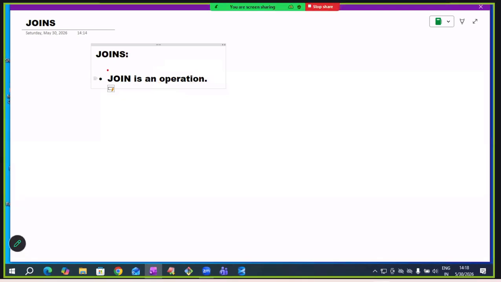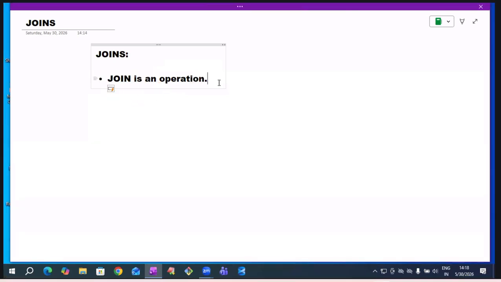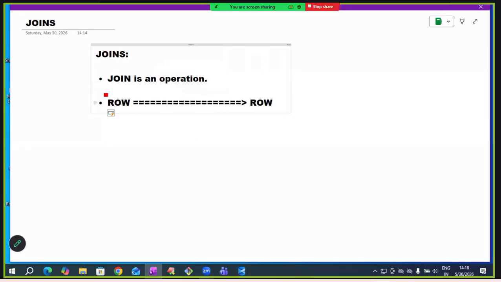In the same way, what is a join? A join is an operation. In the join operation, one table row is joined with, combined with, connected with another table row. This operation is called the join operation.